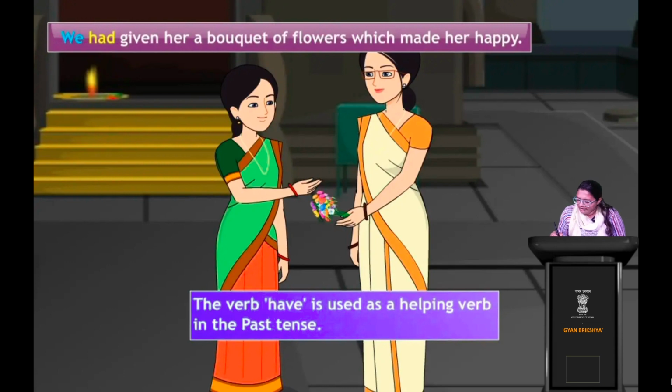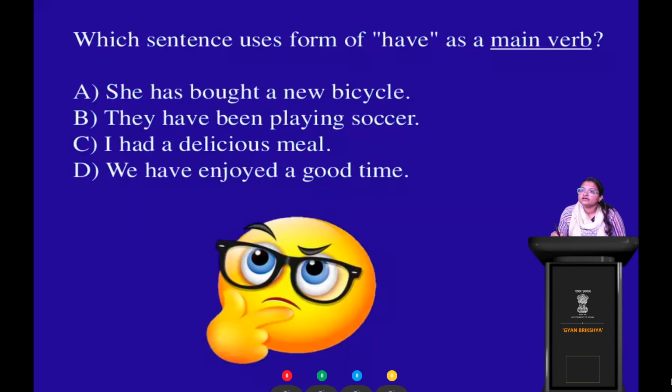Okay? Clear? All right. Now, before moving forward, let's take up the first question of the day. Let's see. Which sentence uses a form of have as a main verb? Out of the 4 sentences in front of you, which sentence do you think uses the form of have verb as the main verb?